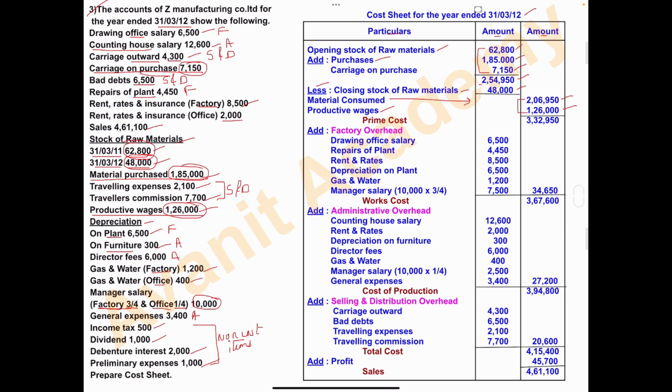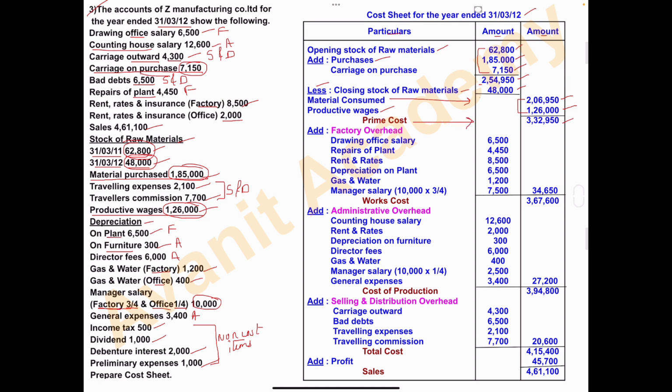Add these two amounts: 2,06,950 plus 1,26,000, and the total is 3,32,950. The total of raw material consumed and direct expenses is called prime cost. So write 3,32,950, prime cost.